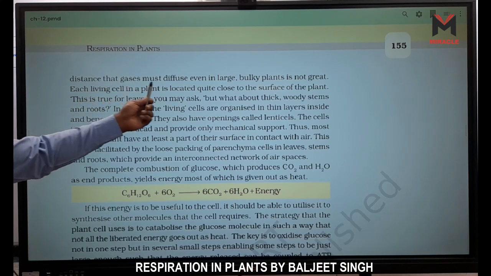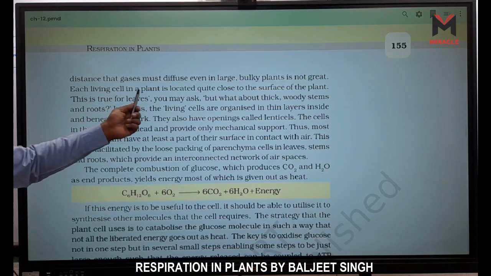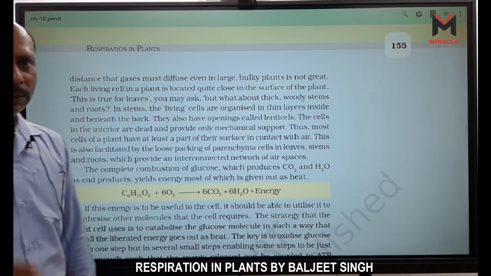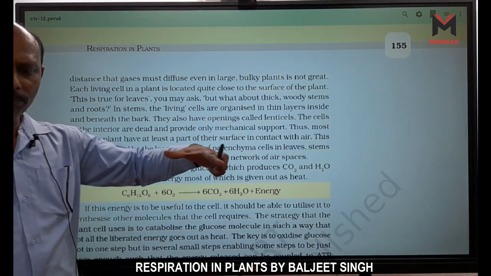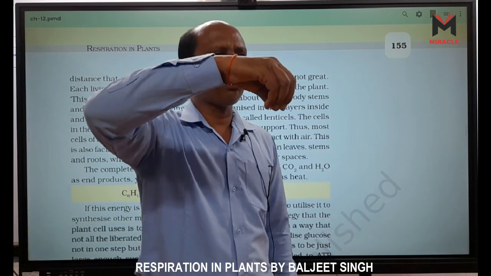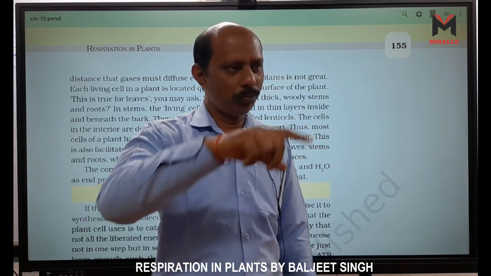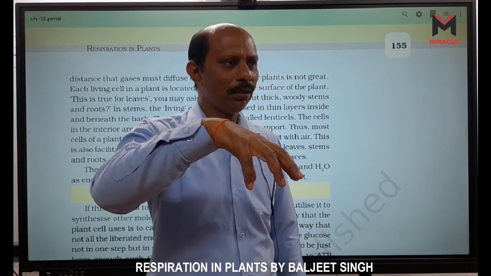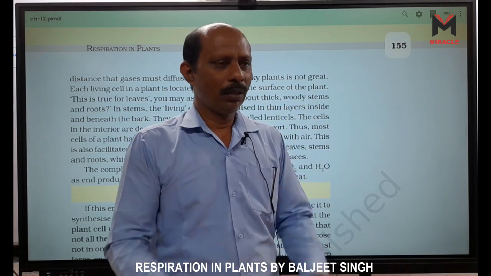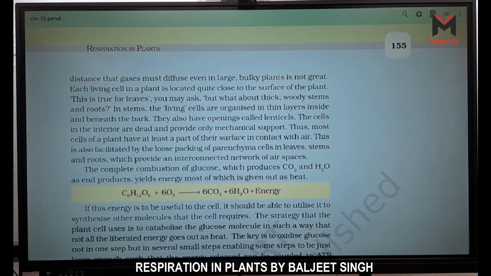Look at the distance that gases must diffuse, even in a large bulky plant, is not great. Each living cell in a plant is located quite close to the surface of the plant. Very thick stem is there. What is in the middle part, the center part? Which type of cells are there? They are dead cells. Wood is there. Wood means xylem, right? So xylem is made up of dead cells. They need not any energy. Outer bark is there. The bark is directly in contact with the air.